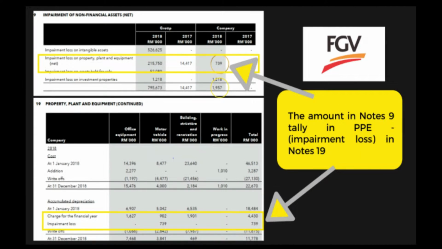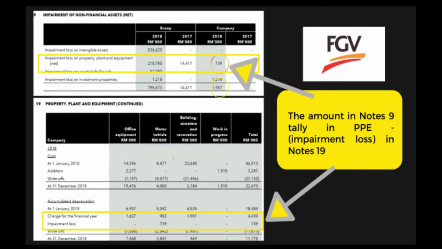Okay, note 9 is impairment of non-financial asset. As we can see, the total is the same as in the statement of profit or loss, which is 1.957 million. We choose, for example, impairment loss on PPE for the company in 2018, which is 739,000.